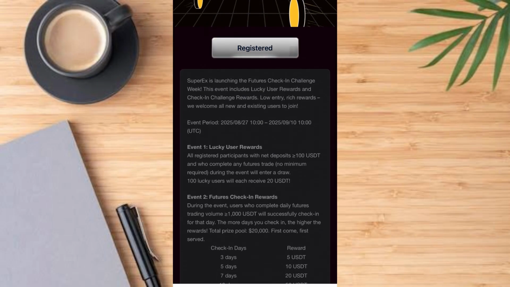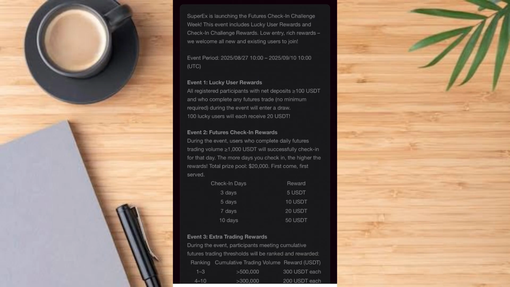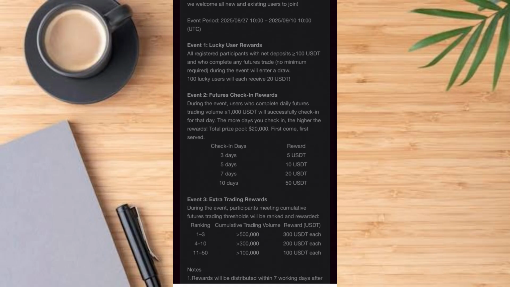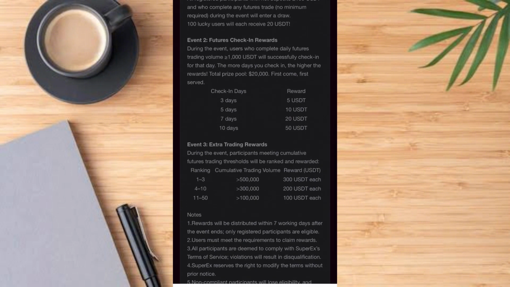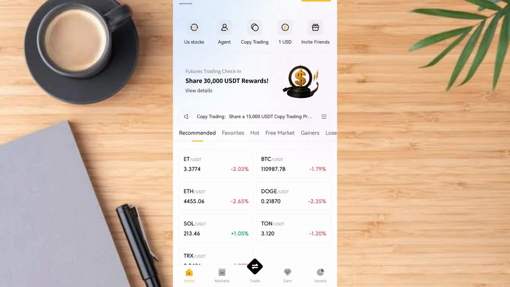Now you can take your time and read through some of the benefits that you're going to enjoy from this platform. Look, user reward. Then you have access to futures check-in rewards: 3 days, 5 days, 7 days, 10 days. You have the benefits like this. Then you have the extra trading reward, which is what you see, guys. So you can take your time and read through all this. And I've completed registration now. Go ahead and trade. Tap on the trade button.